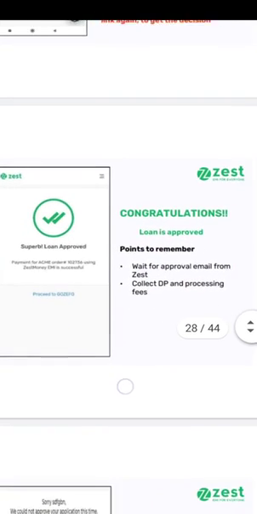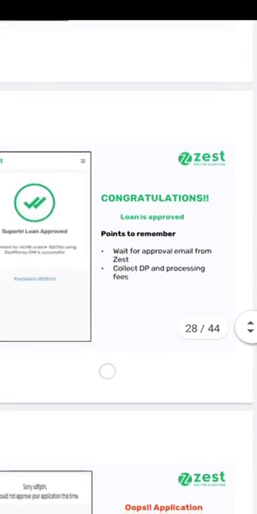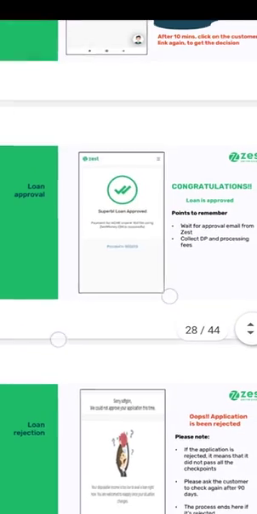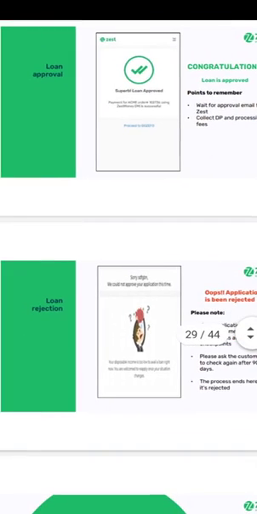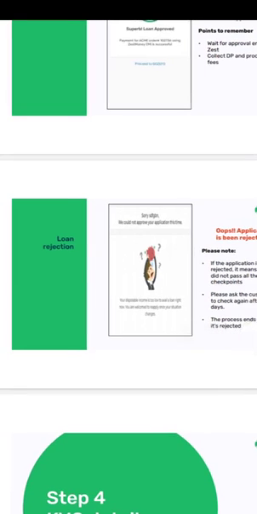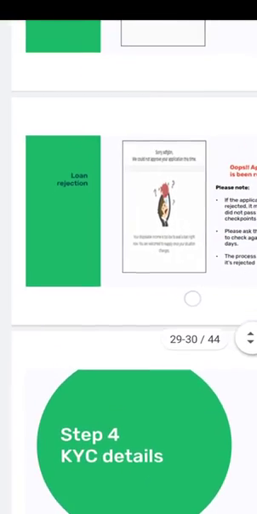Loan is approved. Wait for the approval email from the system. Collect DP and processing fees. Loan rejection: if the loan is rejected, you should ask the customer to wait for another 3 months.